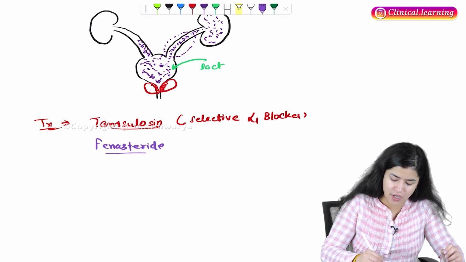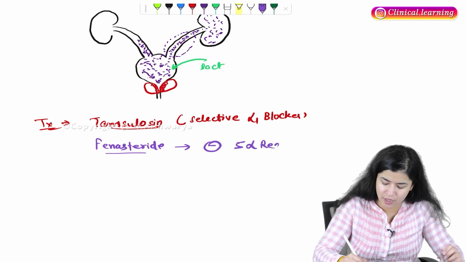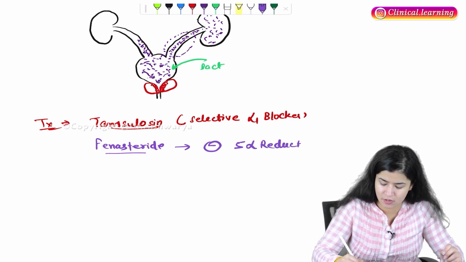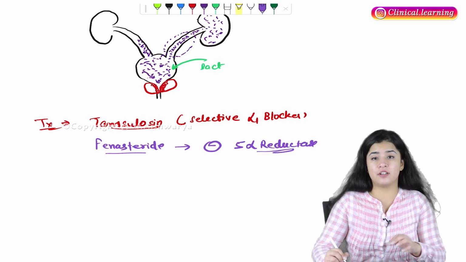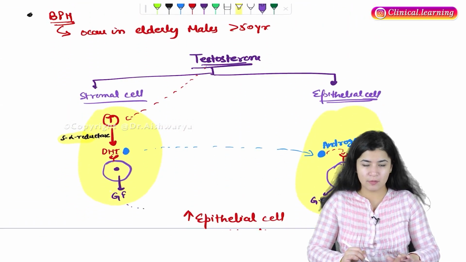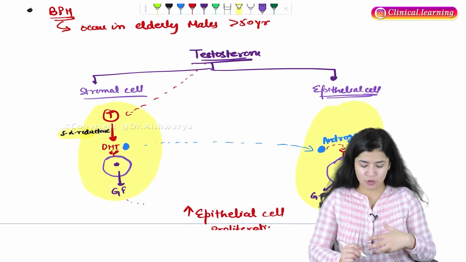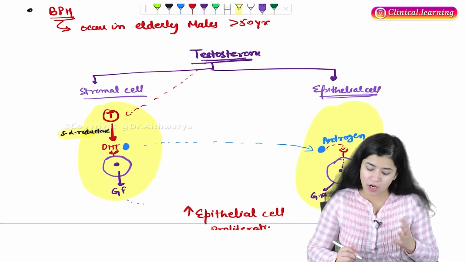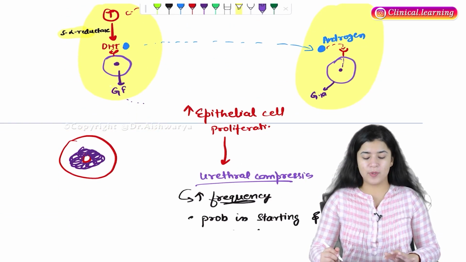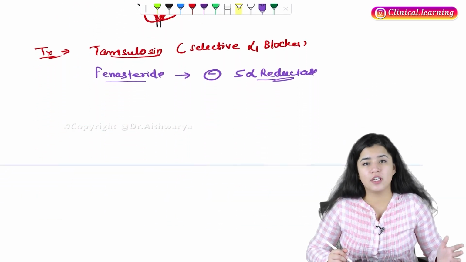What is this finasteride? It blocks 5-alpha reductase. If 5-alpha reductase is blocked, then DHT will not be formed, so it will not give a signal to the nucleus and growth factor will not be released. Hence there is no epithelial cell proliferation. So we can use finasteride here.